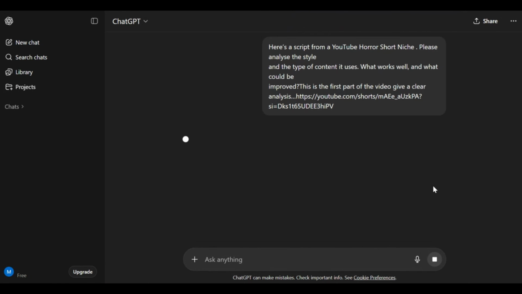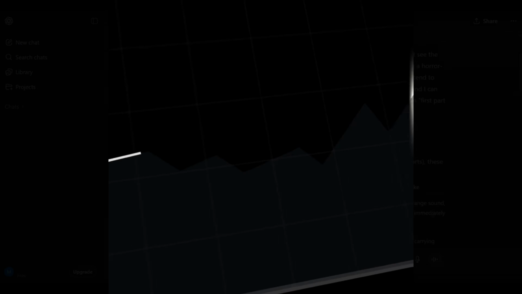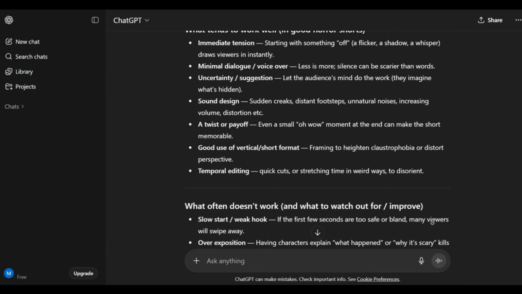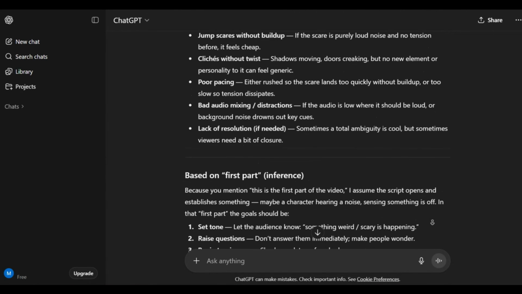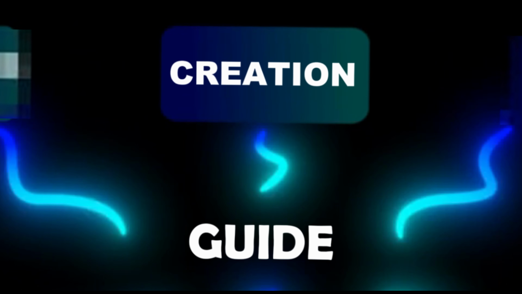Hit enter, and ChatGPT will now give you a fully optimized analysis of that particular niche, breaking down exactly what makes that video go viral and even the emotional triggers that keep viewers watching till the end. With that, your goldmine analysis is ready. From that analysis, we now move on to step 2, video creation.